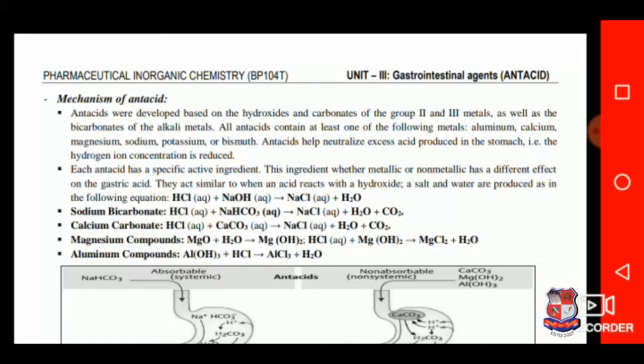Mechanism of antacid. Generally, the main mechanism involved is to neutralize the acid production that is going to take place in the stomach in excess amount. Each antacid has a specific active ingredient. This ingredient, whether metallic or non-metallic, has a different effect on gastric acid. They are similar to when an acid reacts with a hydroxide, a salt and water are produced, as in the following equation.